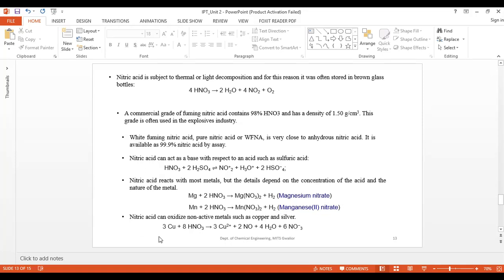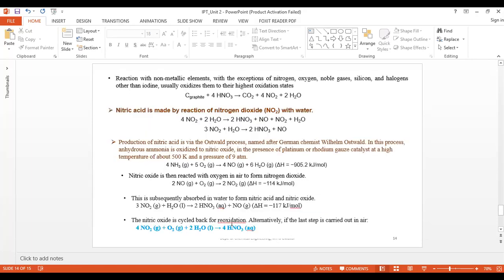So it reacts with metals too, depending upon the concentration of the nitric acid and the metal property. Nitric acid can oxidize non-active metals such as copper and silver. This is the reaction here. And the reaction with non-metallic elements, with the exception of nitrogen, oxygen and noble gases. These are some basic things.